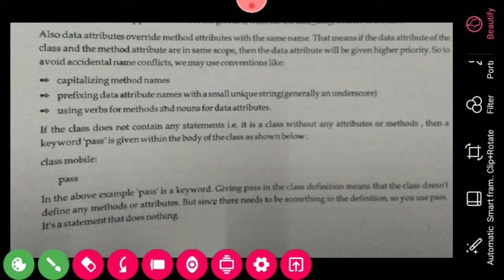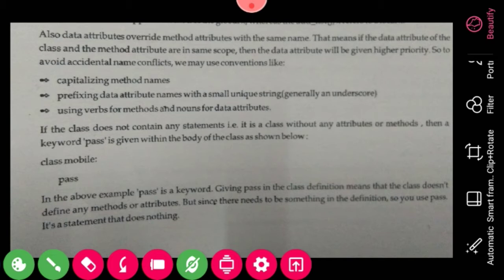So today we start the Python class, the third chapter. Continue this. So how to declare the class? Discuss about this chapter. How to declare the class.